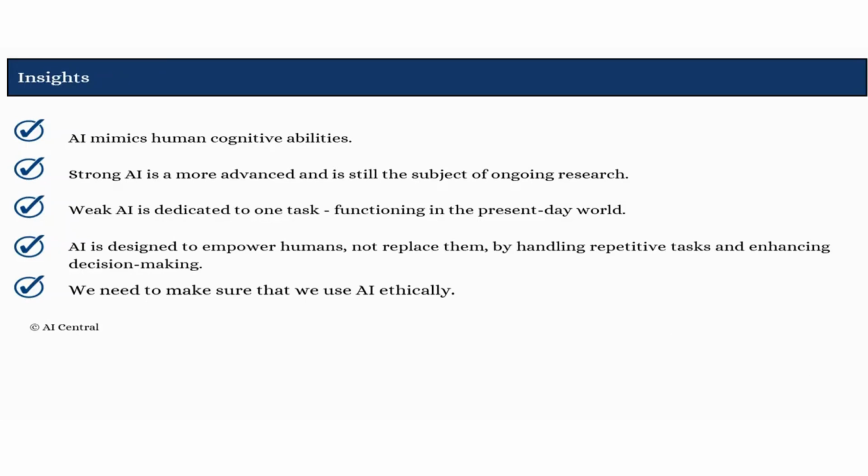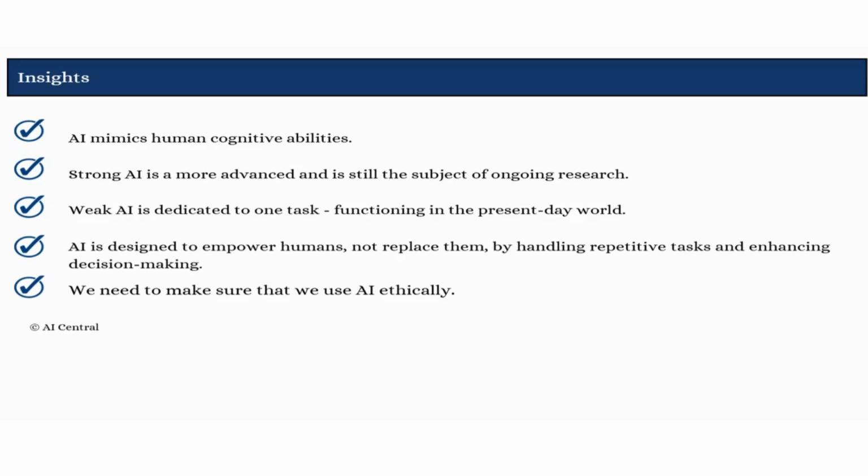So now let us look at today's insights. AI mimics humans' cognitive capabilities. Then we have seen strong AI and weak AI, where strong AI is capable enough of performing any task that it is asked to do, and in contrast, weak AI is dedicated to perform only one task.